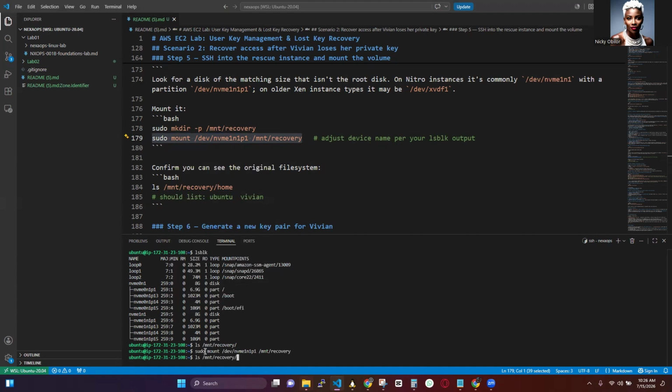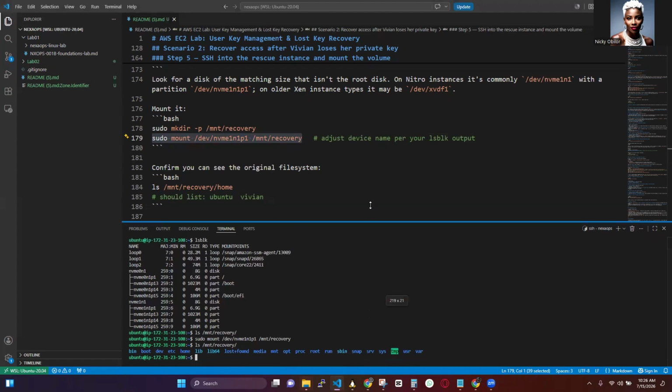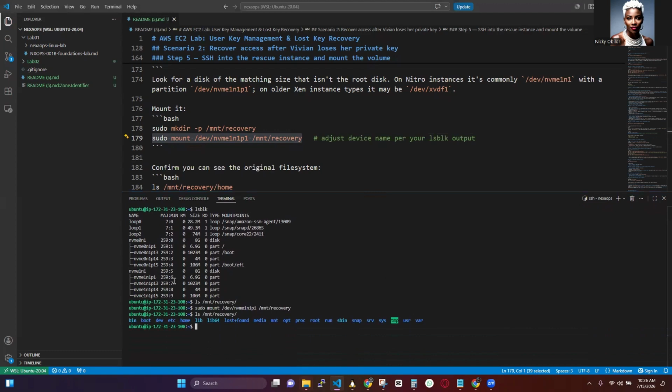Now, you see there are things within it now, right? It has mounted the disk. That's Vivian's detached disk that we attached to this rescue instance.